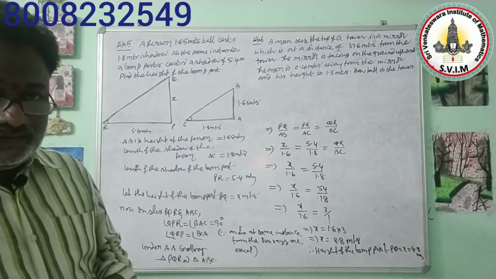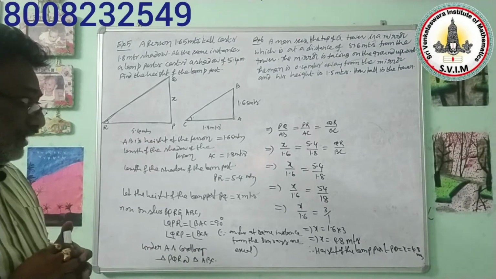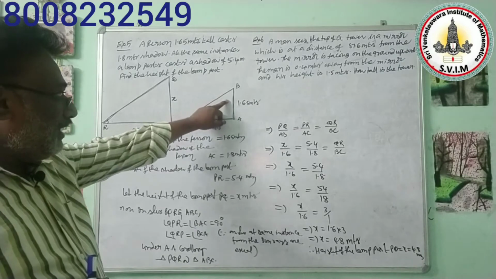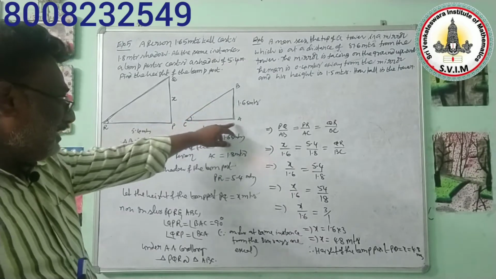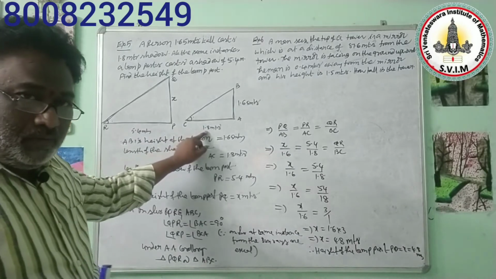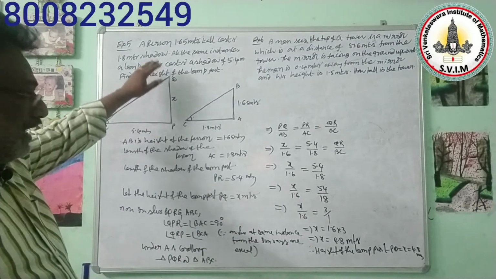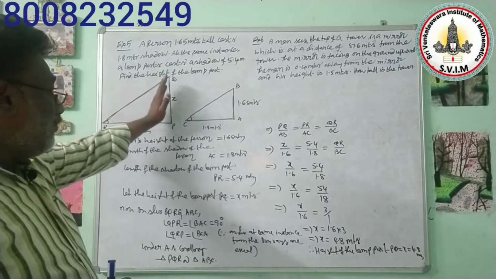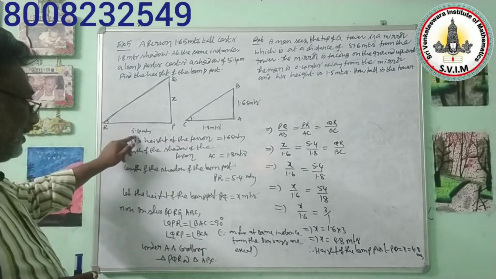Okay, so in that way we need to do the problem. Yes, see that problem carefully. Actually, one person is there. That person's height has been given as 1.65 meters. That person has his shadow of length AC, that is equal to 1.8 meters. This information has been given in the problem. In addition, we have been given some more information about the lamp post. Here the original height of the lamp post we haven't been given, but how much shadow it is casting on the earth has been given here: PR, that is 5.4 meters.